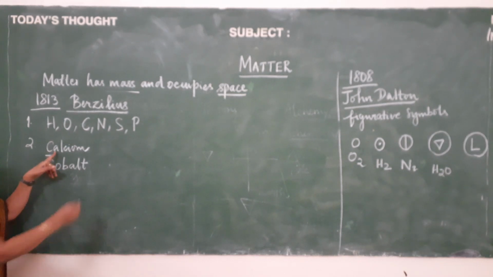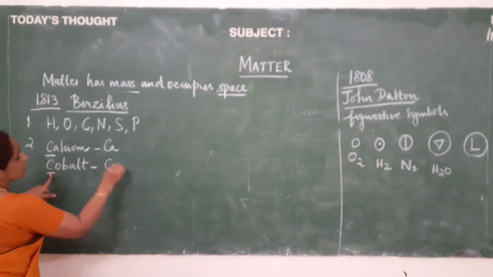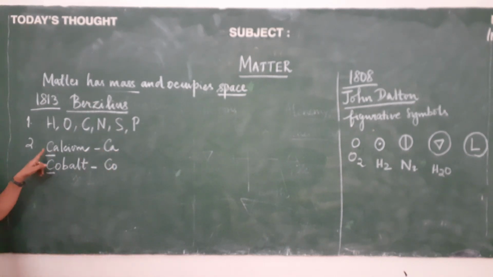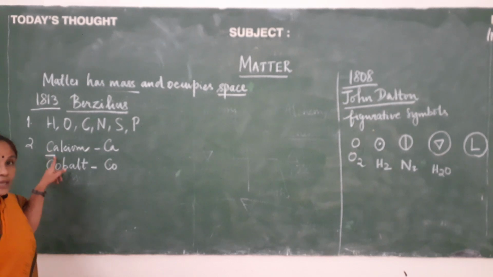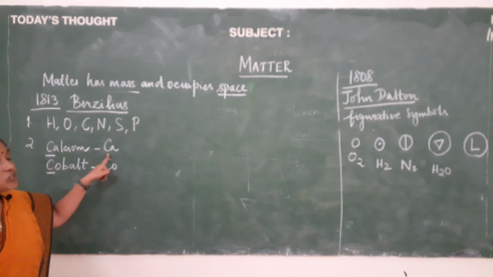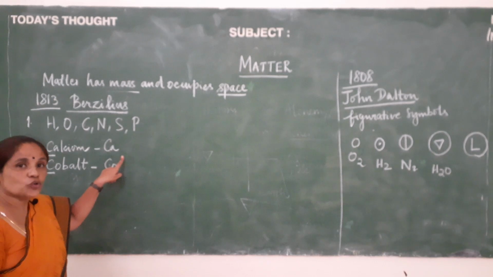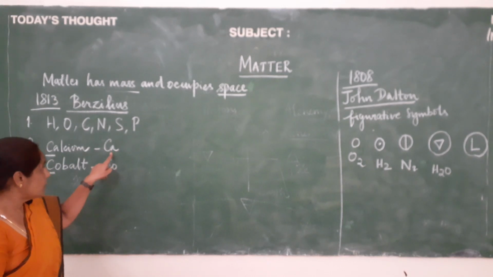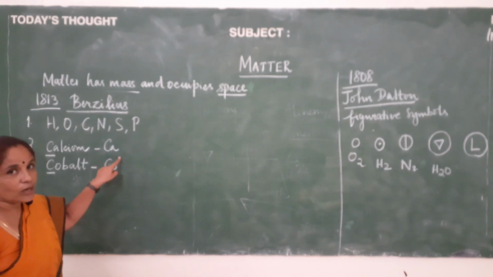So we are going to write the symbol for calcium as Ca, and for cobalt we are going to write it as Co. It's not the first letter alone, we are using the first letter and the second letter together. Why? Because the first letter alone is common, so we are using the first letter and the second letter, in which case the first letter should be in uppercase and the second letter should be in lowercase. That means the first letter in capitals and the second letter in small letters.